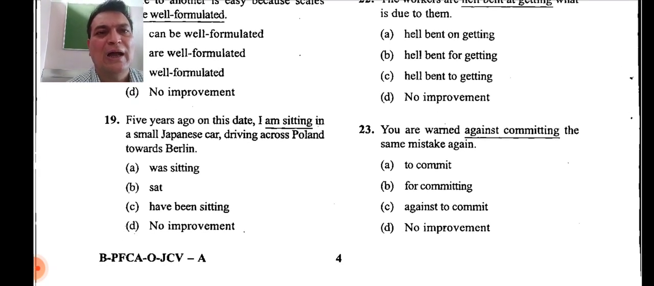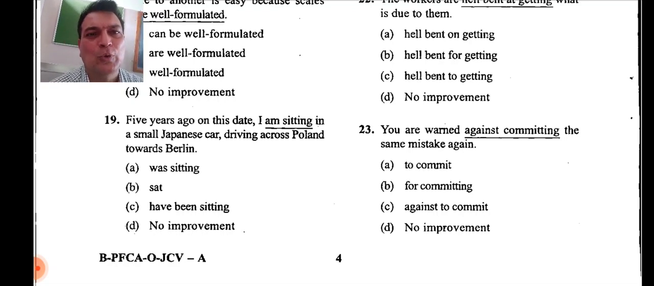Let's move on to the next one now, the 19th one. Five years ago on this date. So five years ago, what is it? It's a past tense. I am sitting, what is it? It's a present tense, present continuous tense. I am sitting in a small Japanese car driving across Poland towards Berlin. So it was five years ago, on this date. So continuous tense will be there, but what will be there? I was sitting in a small Japanese car driving across Poland towards Berlin.